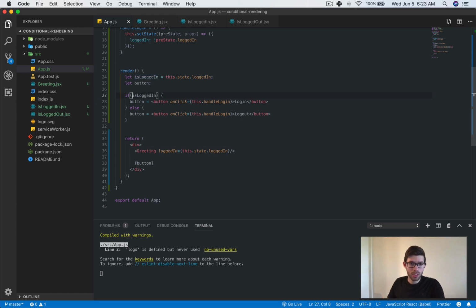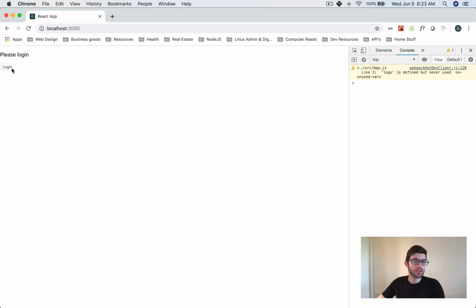So we should say if this is false, then it'll say please log in. We hit log in, it says welcome, and we can log out. Great. So that's how we can easily put an element inside of a variable and then conditionally render that element just the same, but cleaning it up a little bit and just using variables to hold the data that we want to hold and put the data where we want to put it.